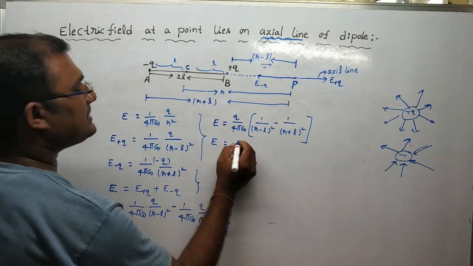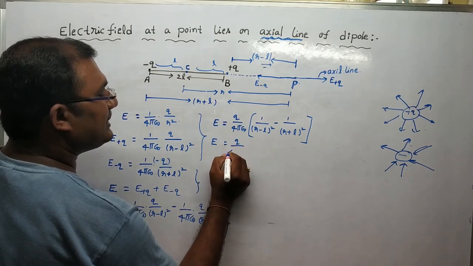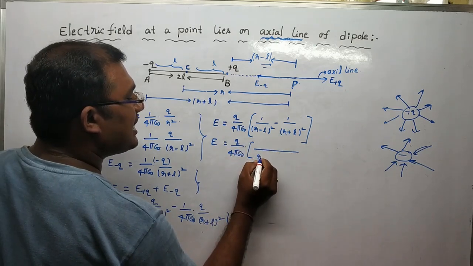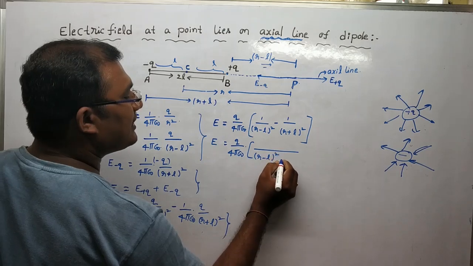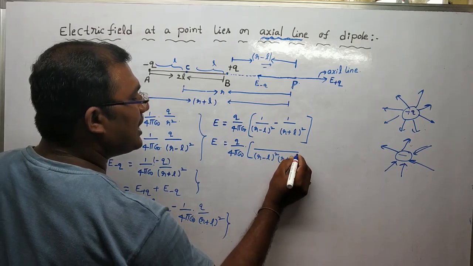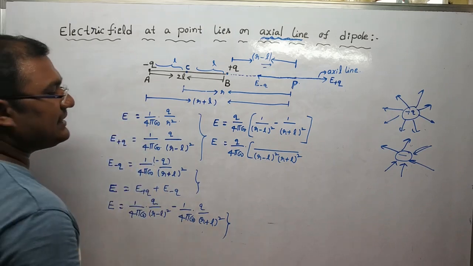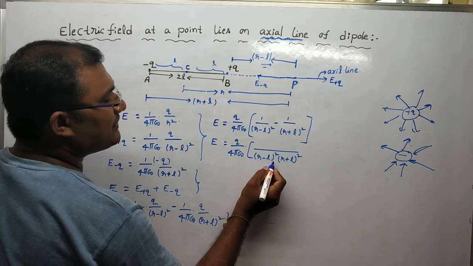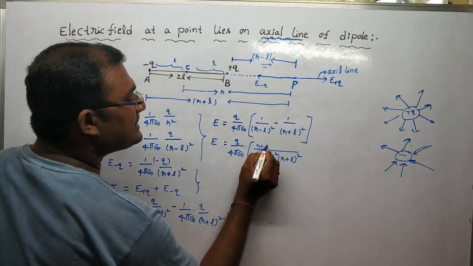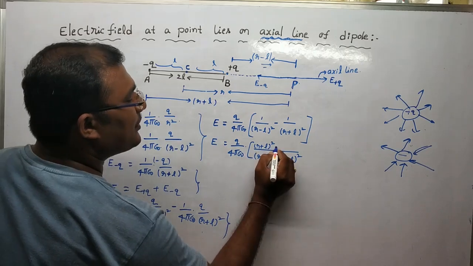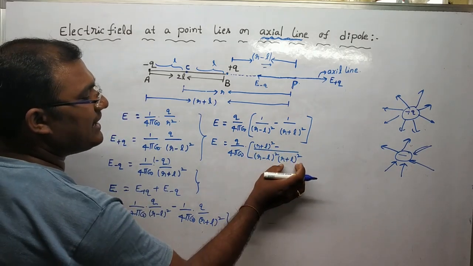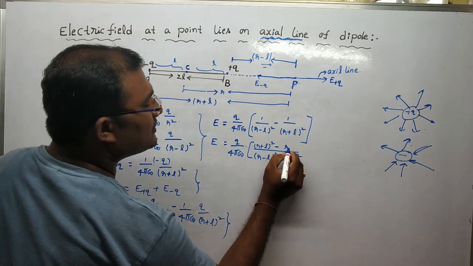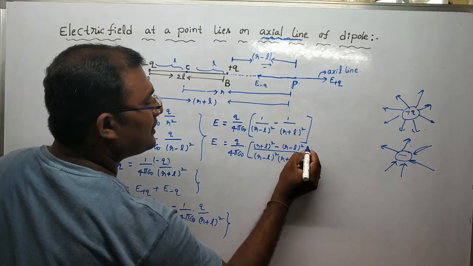Let us take the LCM for these fractions. We get Q/(4πε₀) into, the LCM is (r−l)²(r+l)². The remaining terms are (r+l)² minus (r−l)².